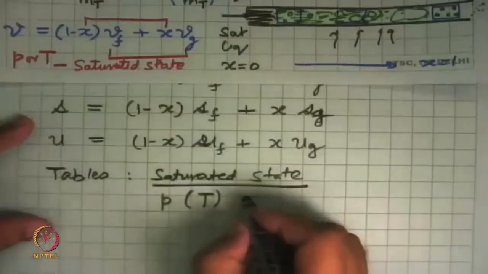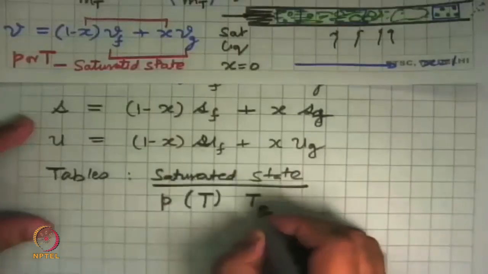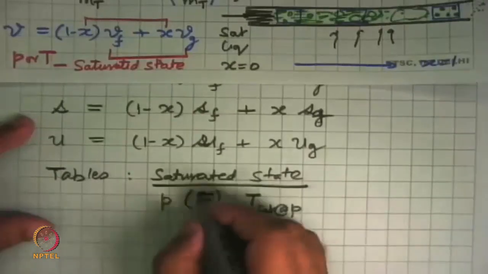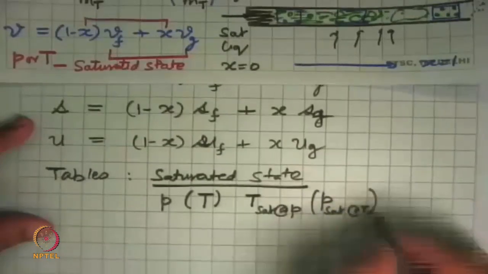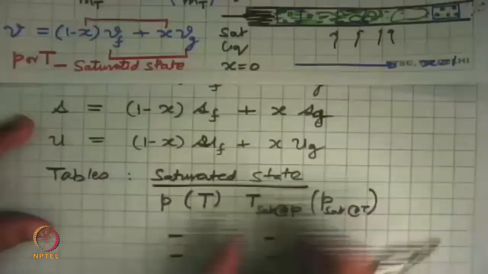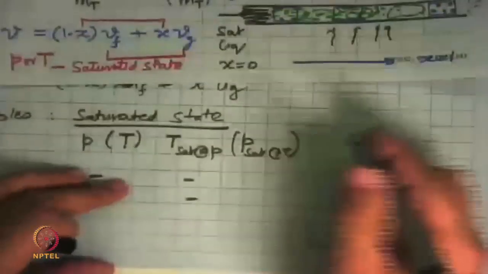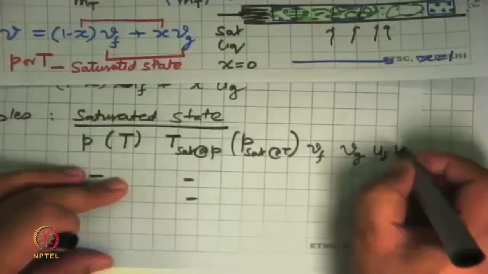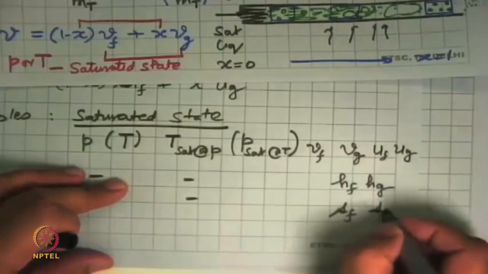If the pressure is given, then after that follows a temperature column, which is the saturation temperature at this pressure, Tsat at this P. If the temperature is the first entry, then the second column will be Psat at that temperature. And after that, you will find entries for VF, VG, then UF, UG, HF, HG, SF, and SG.